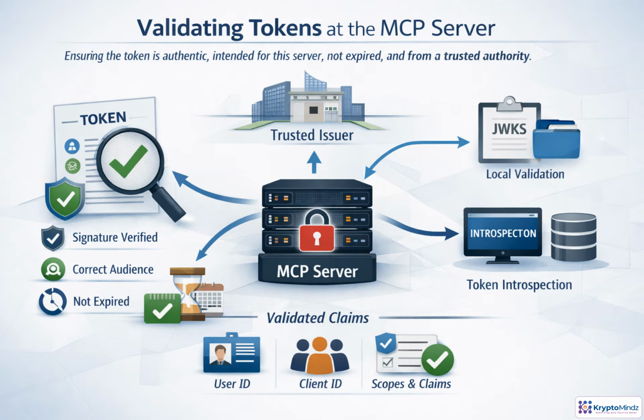Accepting a bearer token is only the starting point. The MCP server must prove the token can be trusted before using anything inside it. First, verify the signature against the issuer's current keys, usually from JWKS metadata, or use introspection when the provider requires it. Then validate the core claims: issuer, audience, expiration, not before, subject, tenant, and client identity when relevant. Audience and issuer checks are especially non-negotiable. Only after those checks pass should the server evaluate scopes and claims to decide what the request is allowed to do.